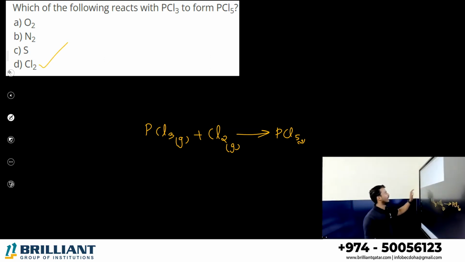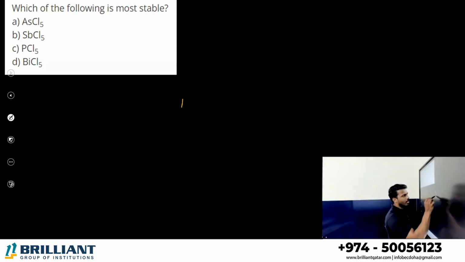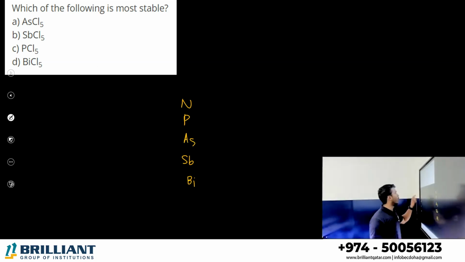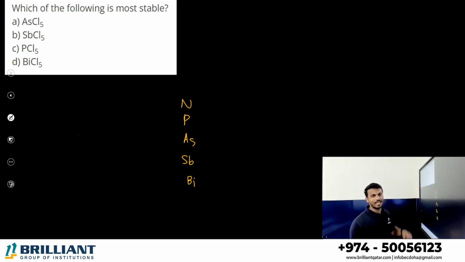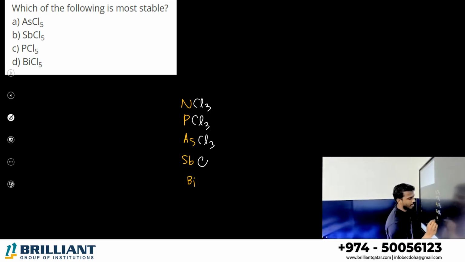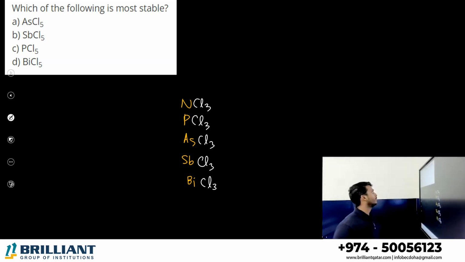Yes, simple question. Now, which of the following is the most stable one? What are the elements given? Arsenic, antimony, phosphorus and bismuth. So nitrogen family elements: nitrogen, phosphorus, arsenic, antimony, and we have bismuth. What compounds are given? Their chlorides are given. For example, NCl3, PCl3, AsCl3, SbCl3, BiCl3. Now, which of the following is most stable?